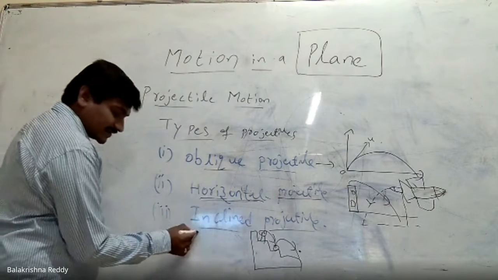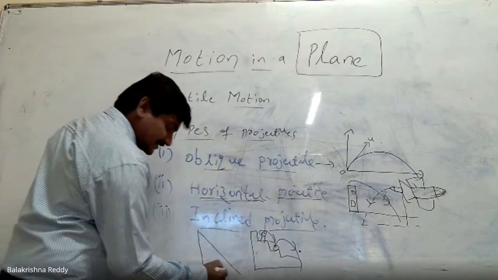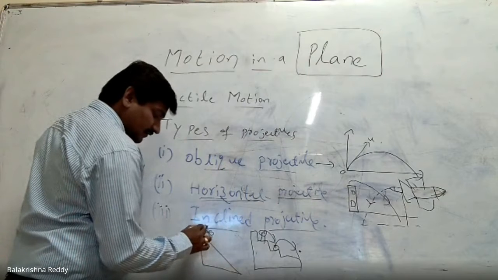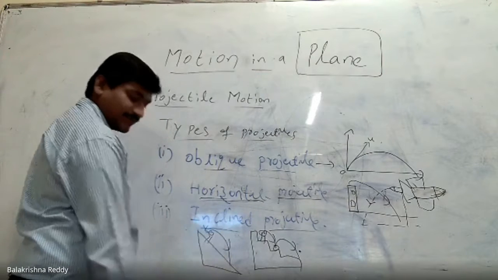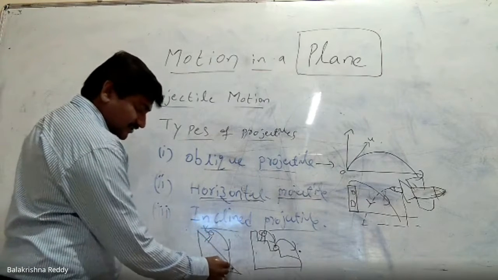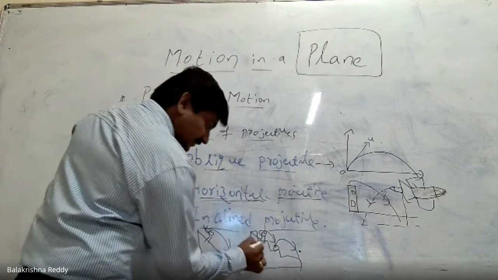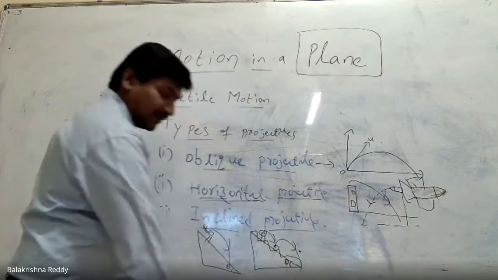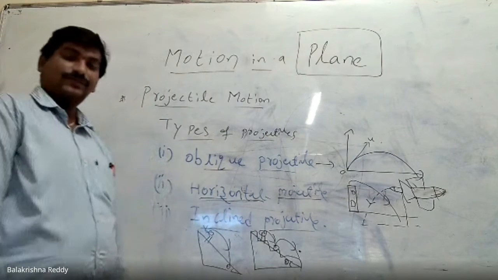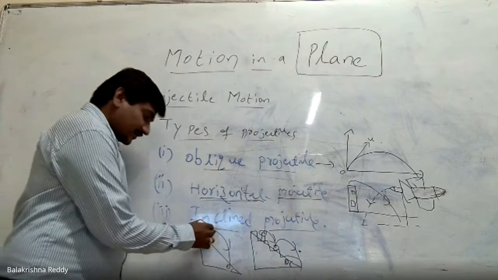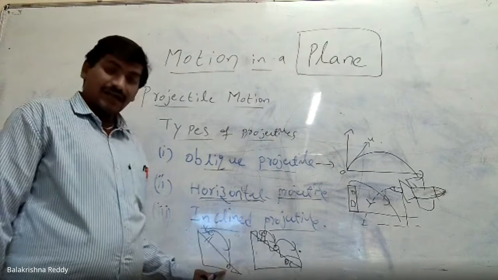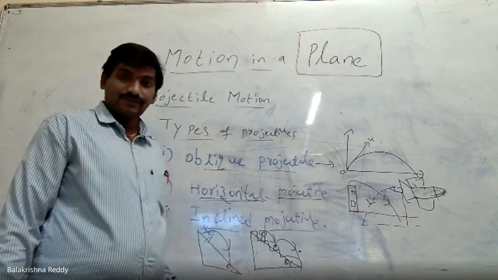I can also represent it as an inclined plane like this, when somebody is standing and throwing a ball from here to here. So this is nothing but inclined projection. Here the angle may be theta with the horizontal axis. This is the inclined angle, so whatever object you throw, the projectile angle with respect to the inclined angle may change.